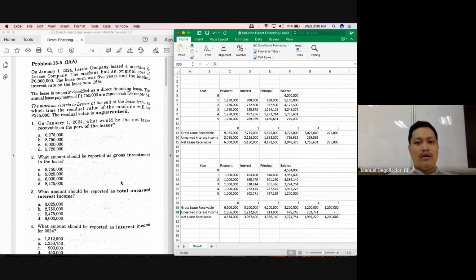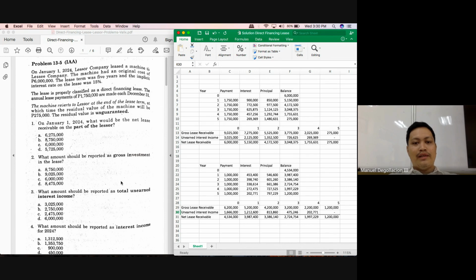Okay, but if you've read the textbook, your net lease receivable would be the cost of the asset plus any initial direct cost paid by the lessor. But in this case, we do not have any initial direct cost. So our net investment on the lease would simply be the cost of 6 million.